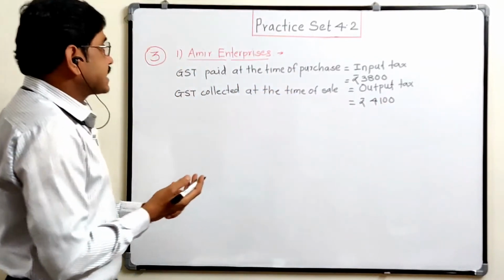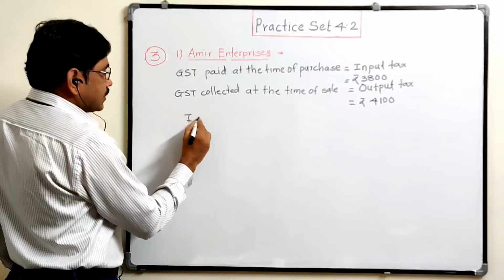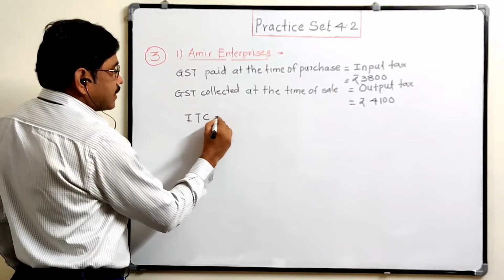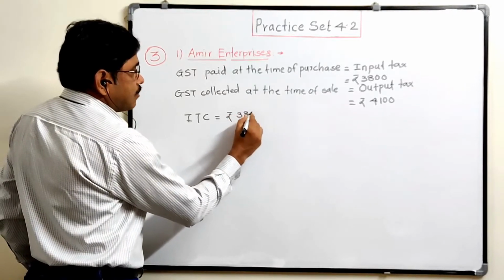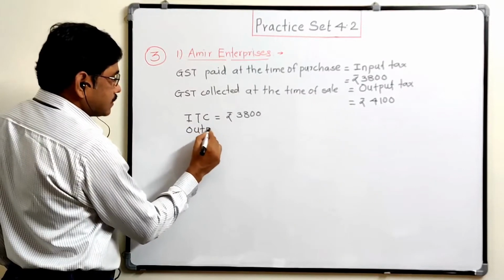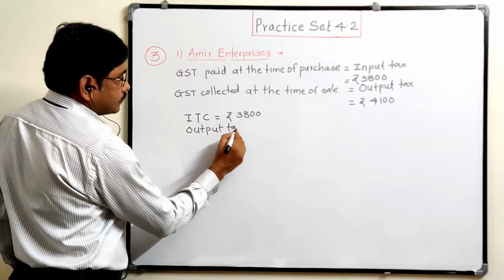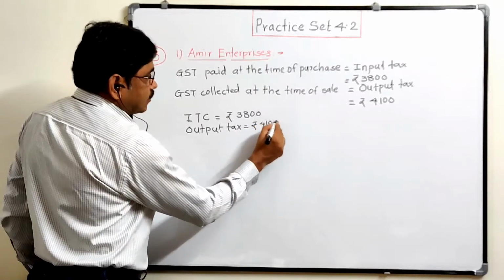So here, for Amir Enterprises, the input tax credit is equal to rupees 3,800 and output tax is rupees 4,100.